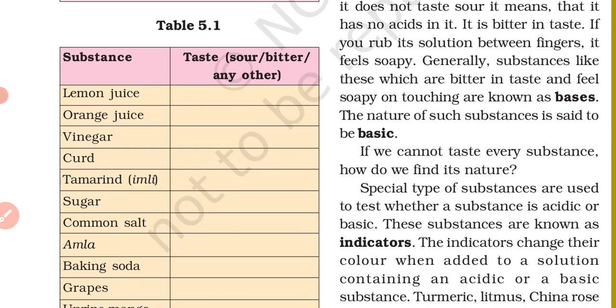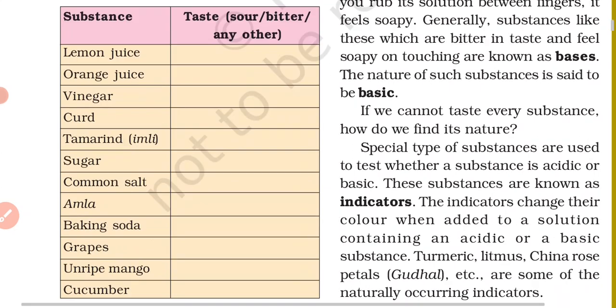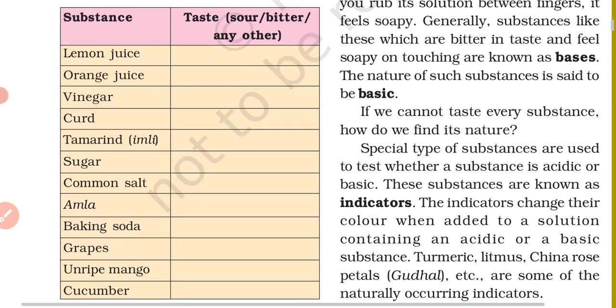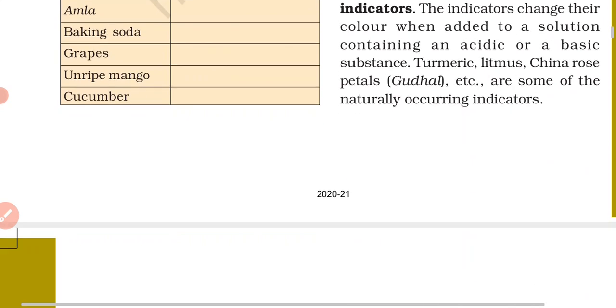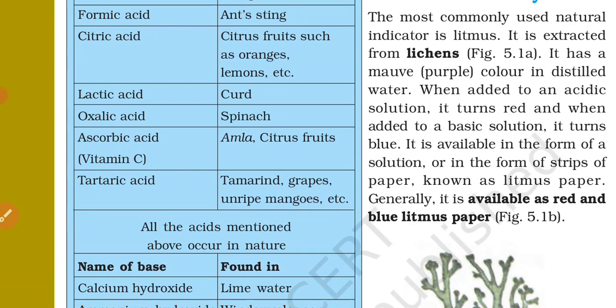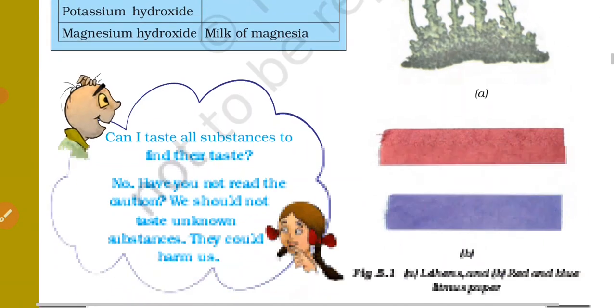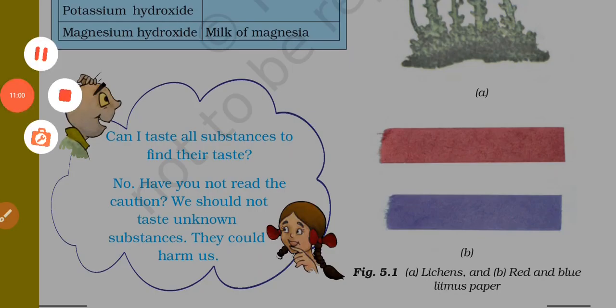The substances which are given in table 5.1, you can taste and eat. But there are some substances which you cannot taste, because they can be harmful to us. Now let us see some of the acids and bases which are harmful and which are not harmful to us.